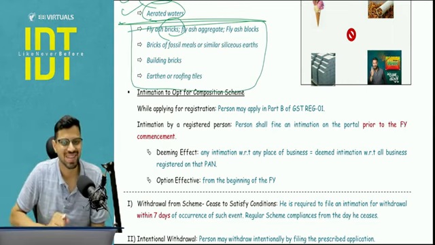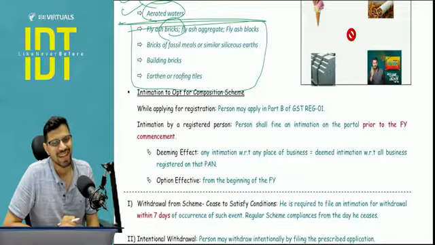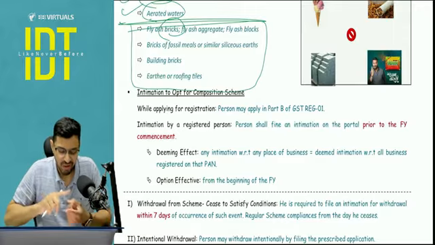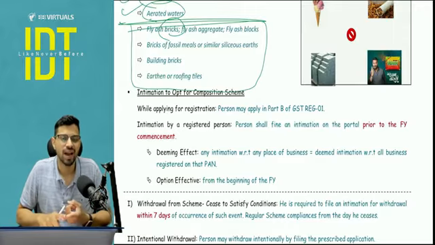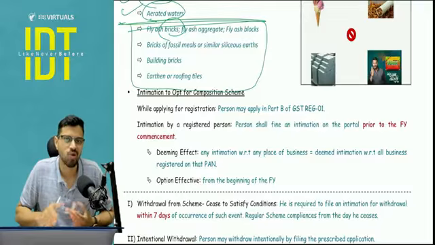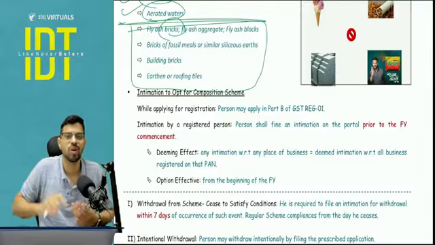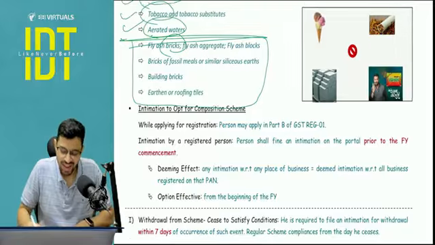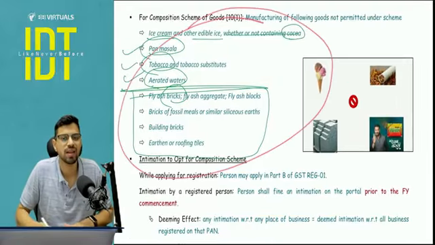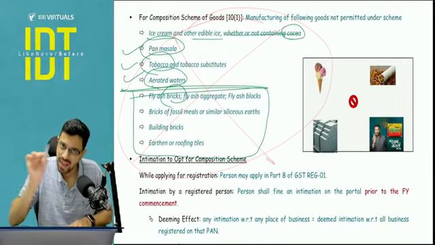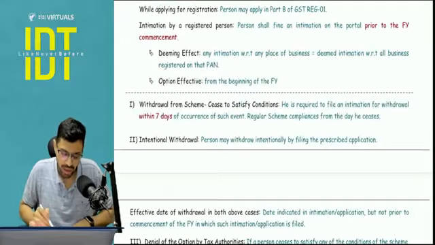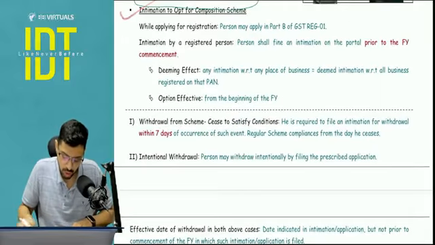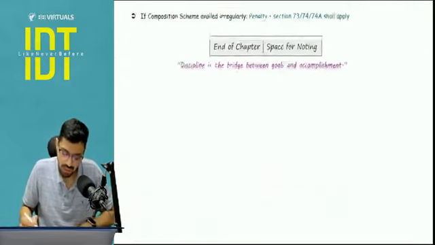This is something that students recommended in the class in a fun manner to learn: stay away from ice and ice cream and aerated water, stay away from tobacco, pan masala, and pay attention on whether any work is going on, otherwise a brick will fall on your head. So this is something you can learn in a fun manner, that manufacturing of these is not allowed, trading is allowed, manufacturing is not allowed. Okay, and intimation to opt for composition scheme I will cover. Just give me 2 minutes.